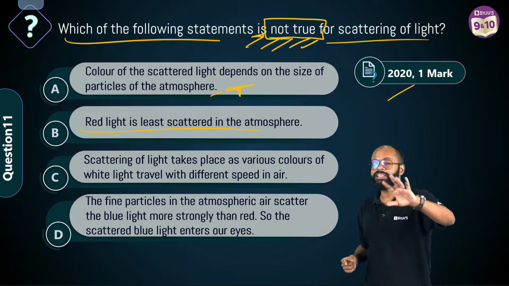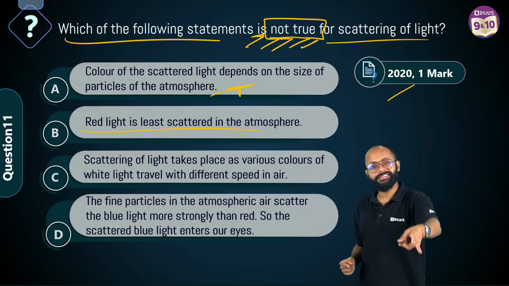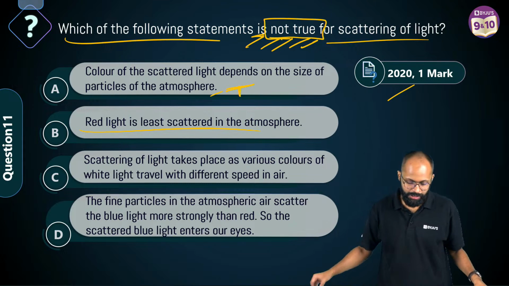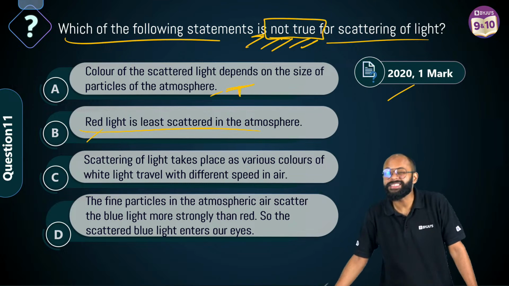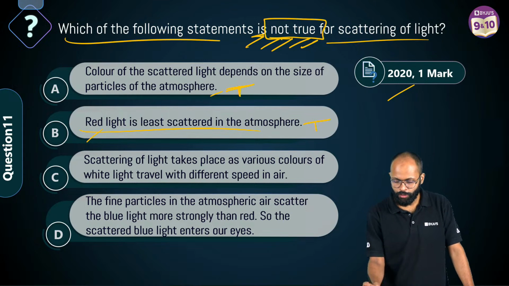Red scatters the least, bends the least. Violet bends the most, scatters the most. है ना भाई, सिंपल सी बात है. तो red light is least scattered, least bending. Correct है ना? ठीक है सर, this is also true.